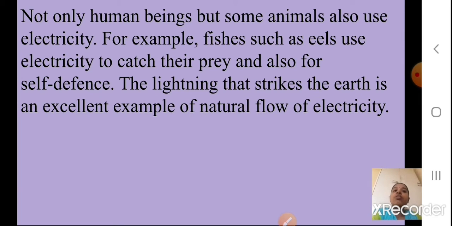So naturally also, electricity is flowing in our nature. And how these eels use this electricity is an assignment for you. You are going to find out how these fishes, eels, use electricity to catch their prey and for self-defense. We'll start with the next part.